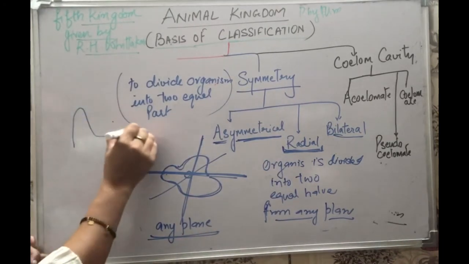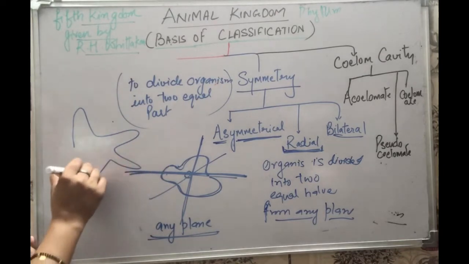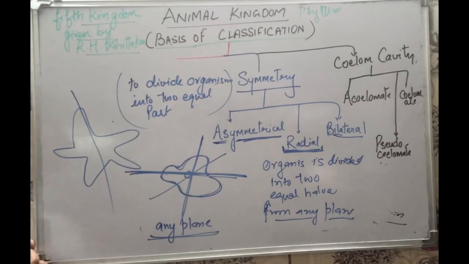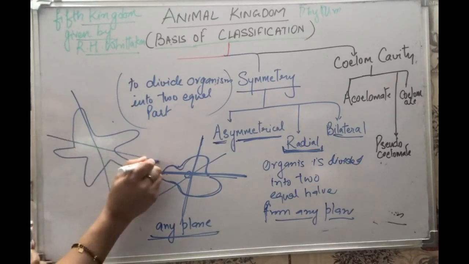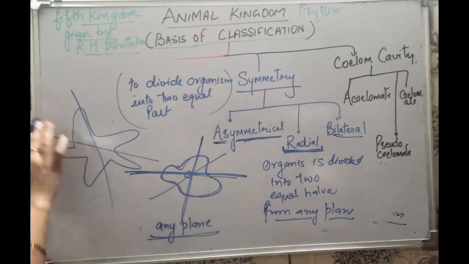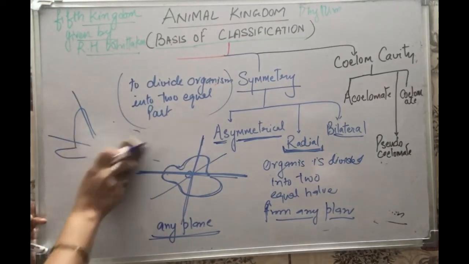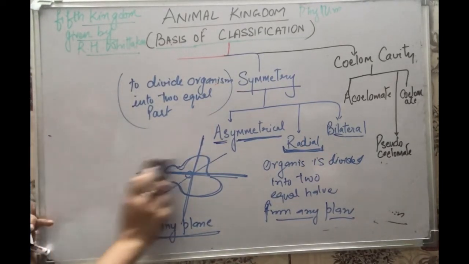Like for example, if we talk about the starfish, right? This is a kind of organism, the starfish. If we divide the organism like this, we divide it into two equal halves, and if you divide it like this, you again get two equal halves. So in this case, you can divide the organism from any plane. वो बराबर कट जाएगा, दोनों तरफ equal part में रहेगा.